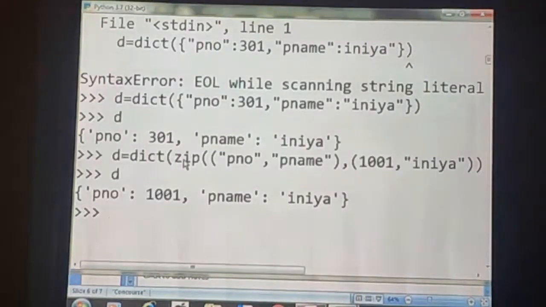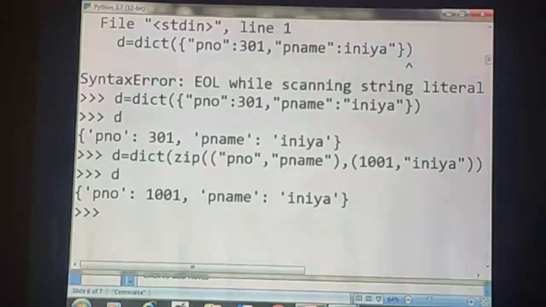Did you understand? Okay. Here P and O are used separately. Keys are given separately, the values are given separately. But what type of output have we got? The same as how we initialize the dictionary, like that we have got the answer. That means P and O 1001, P name India. So how many key value pairs did we use? Two key value pairs. Did you understand?